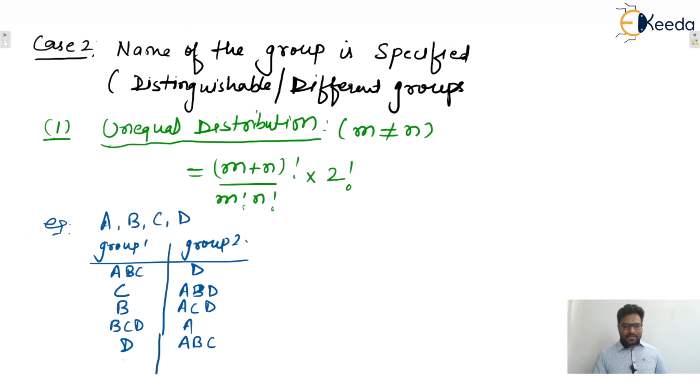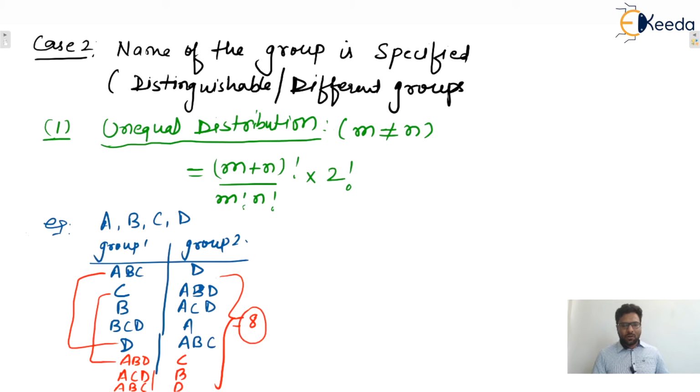Next we can flip this one also, so it becomes C and ABD, then B and ACD, and last D and ABC. So in total there are 8.